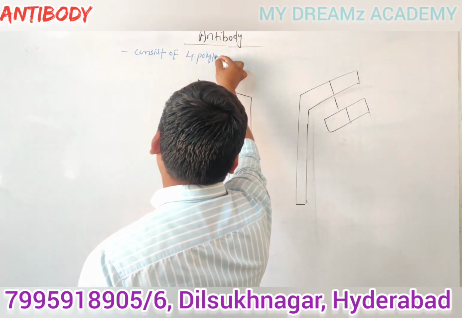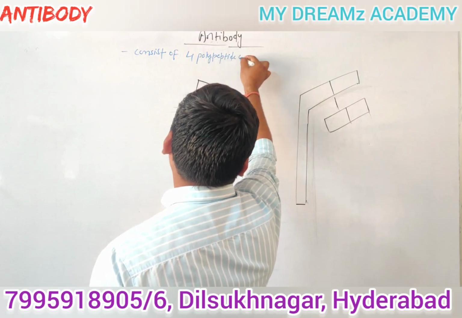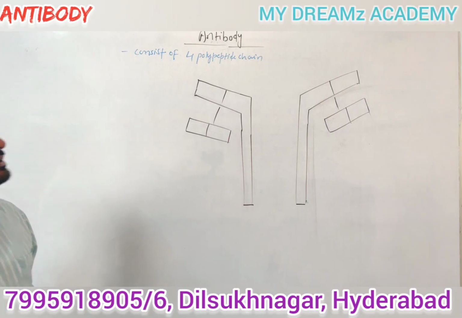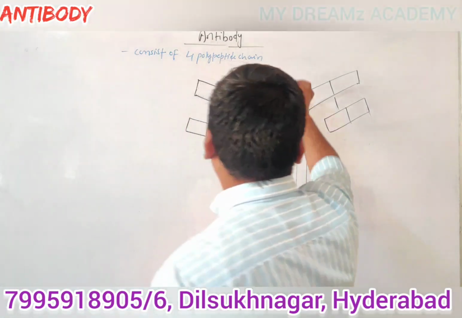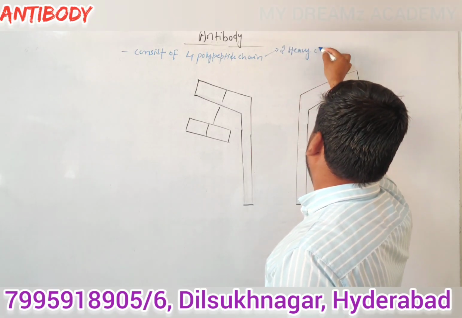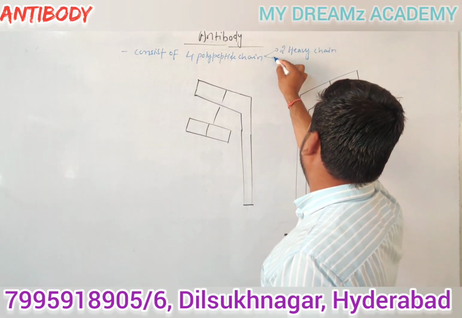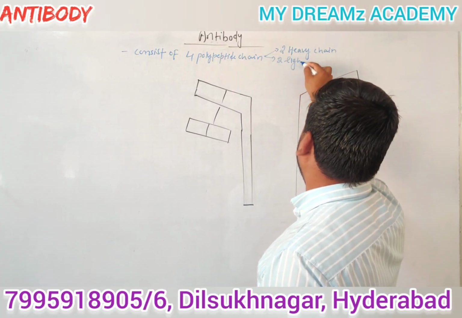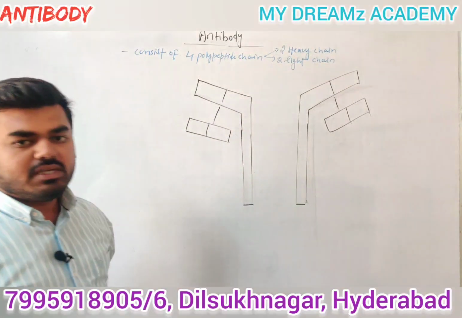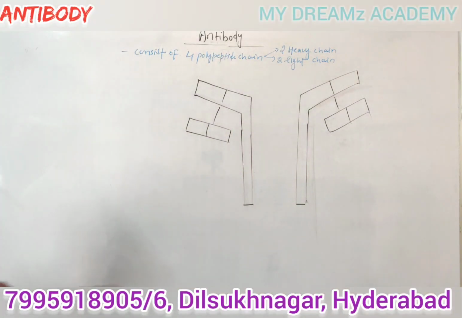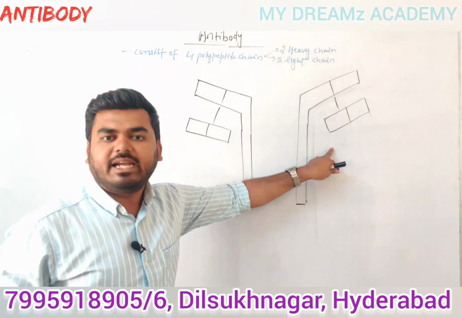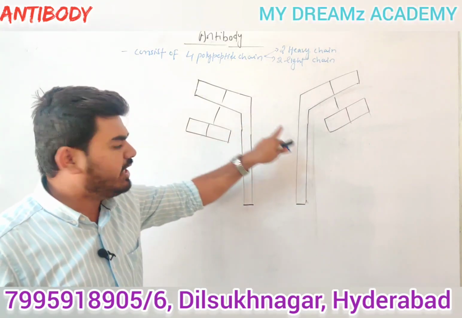4 polypeptide chains, right? Antibody consists of 4 polypeptide chains. 4 polypeptide chains in the sense what, guys? Here 2 heavy chains and 2 light chains will be there. You can see the structure of antibody, guys. Here these are the 2 heavy chains, and these 2 are the light chains. Remember, 2 heavy chains and 2 light chains.